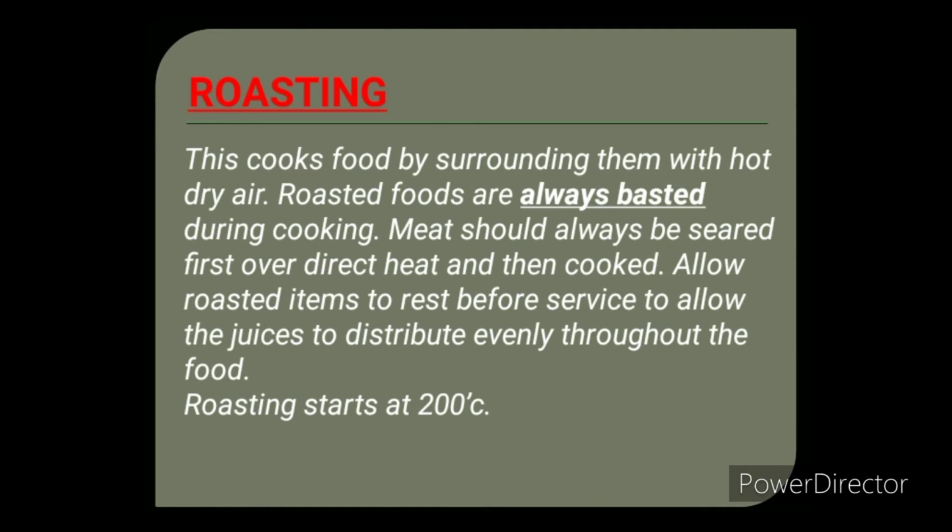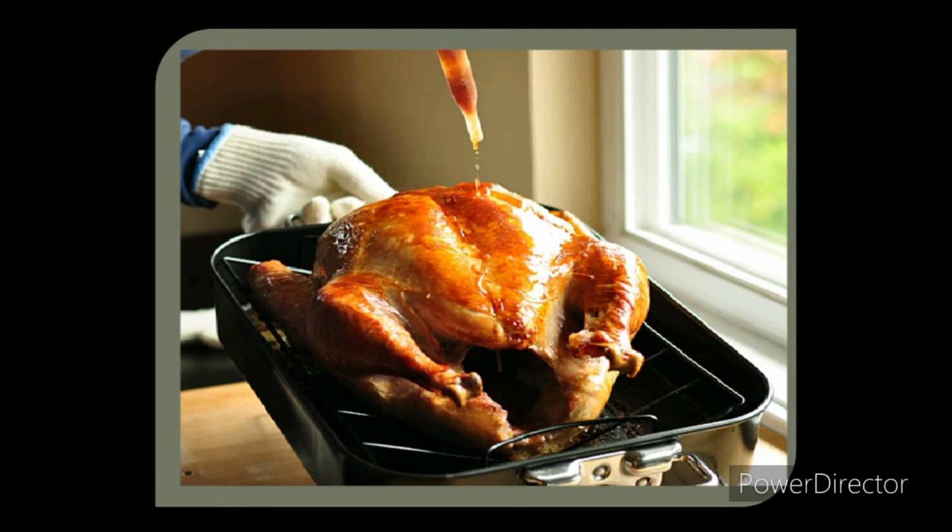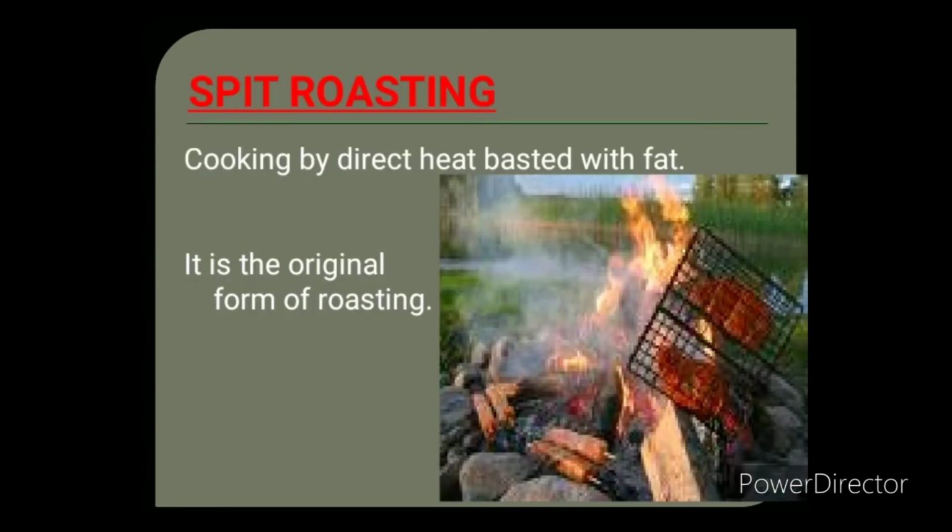When we are roasting, we baste the meat because the meat becomes dry when we are applying heat. The juices come out. So spooning of the fat is called basting. Now you can see in the picture here, the meat is getting basted. That is, we are applying fat or spooning fat onto the meat.